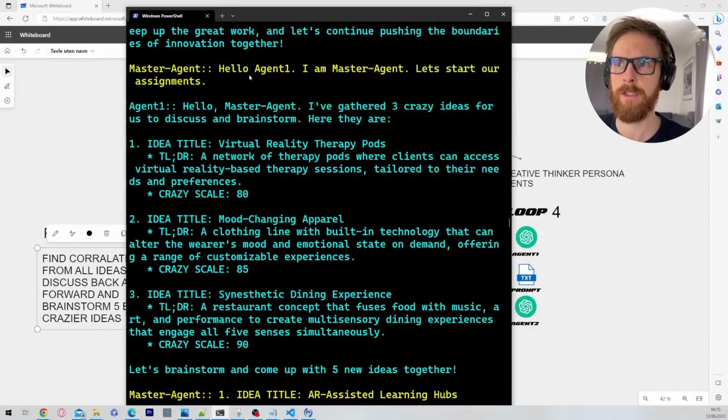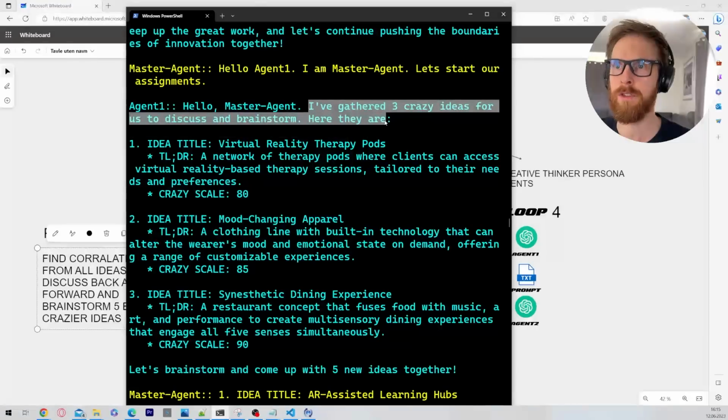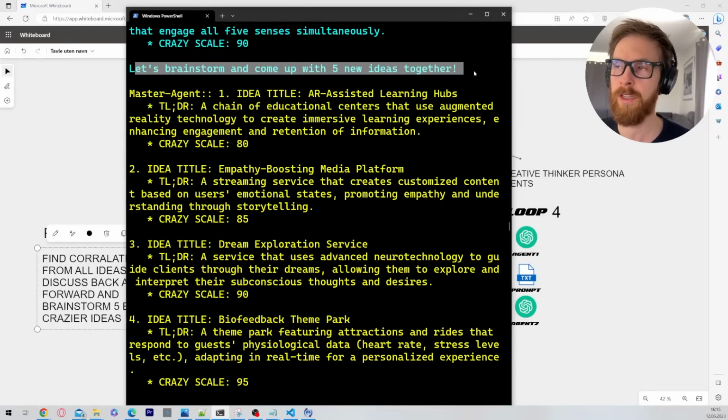And here you can see this loop. Let's start our assignments. I've gathered 3 crazy ideas for discussion and brainstorming. Here they are. So we have 3 ideas that were fed into the system prompts, right? And then they're going to look at those ideas. Let's brainstorm and come up with 5 new ideas together, right?